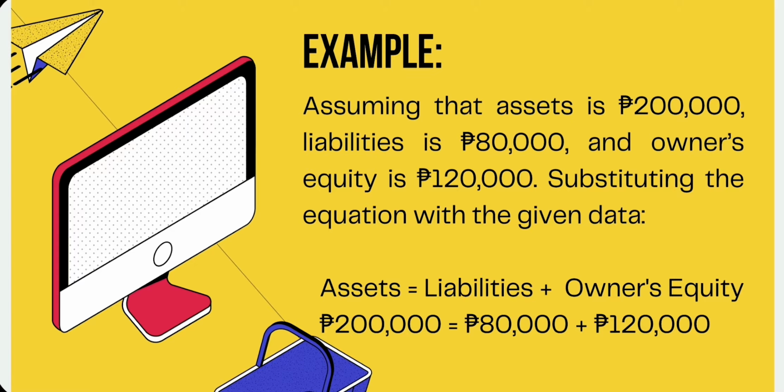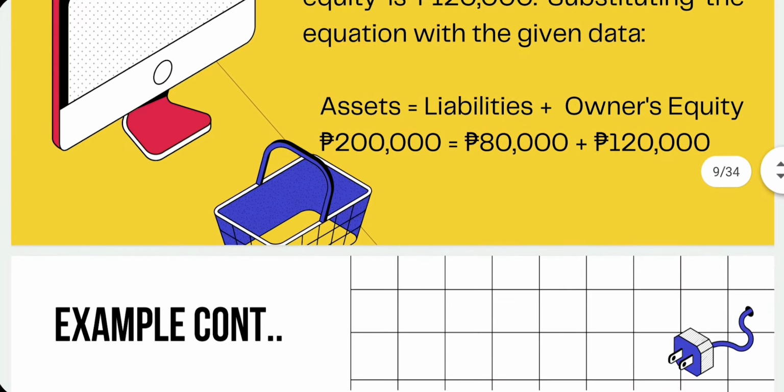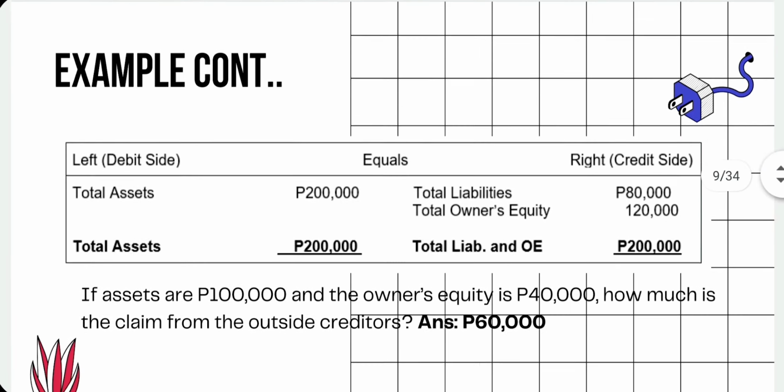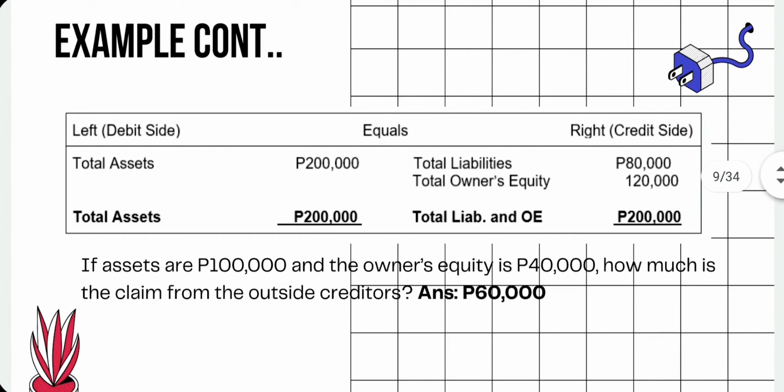If we put the accounting equation in a vertical position instead of horizontal position, it will appear like this. As you can see here, the left side is the debit side, which equals the right side, the credit side. We have here the total assets of 200,000, total liabilities, and total owner's equity. Then total assets of 200,000 equals total liabilities and owner's equity of 200,000.